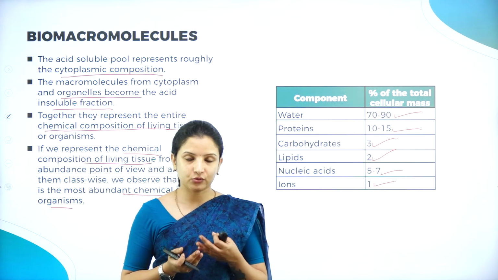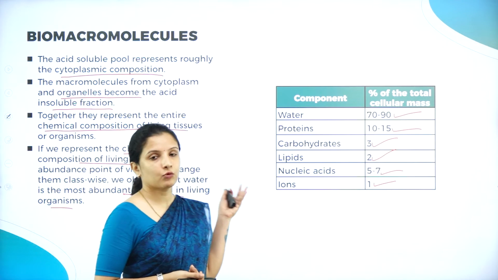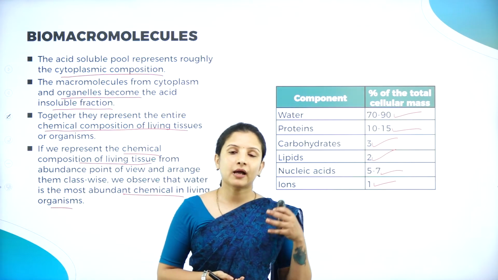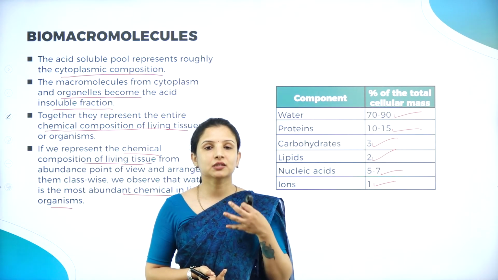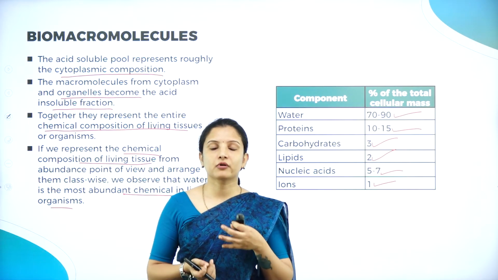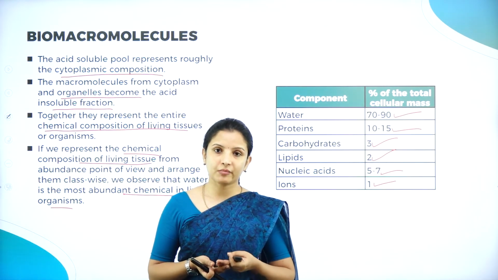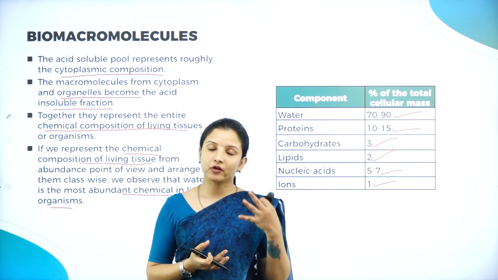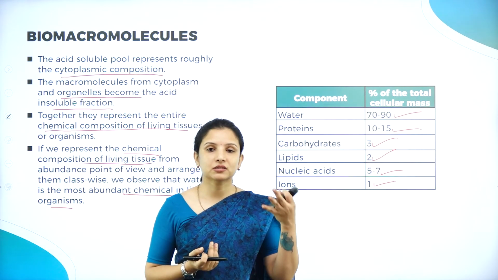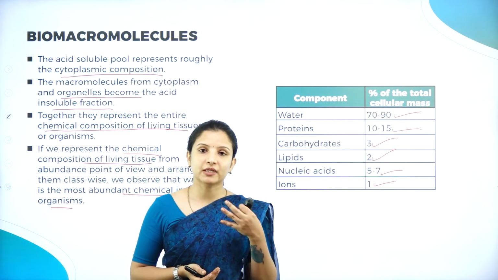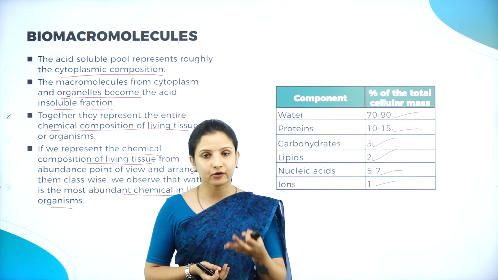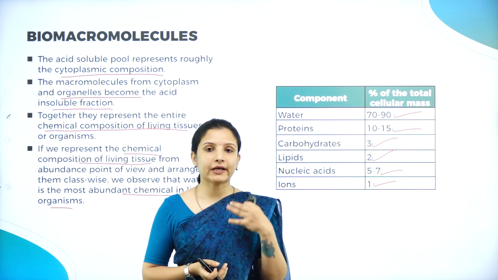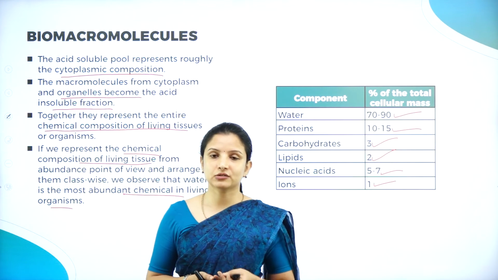I hope you understood this session wherein we studied the different types of compounds present in a cell, especially apart from amino acids, nucleic acids and lipids. The cells are also made up of primary metabolites and secondary metabolites, and we also studied the micromolecules and the macromolecules. We also came to know why lipid, though it is a micromolecule, remains along with the other macromolecules in the acid insoluble fraction instead of getting filtered into the acid soluble fraction. I hope you understood this session well.